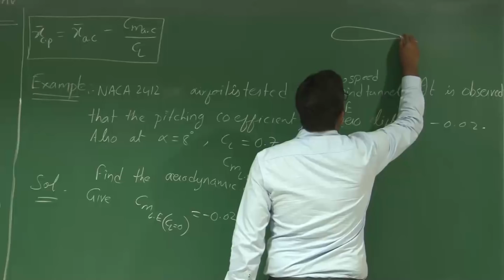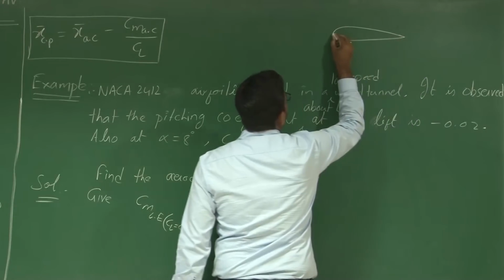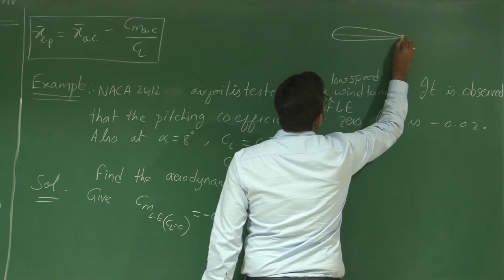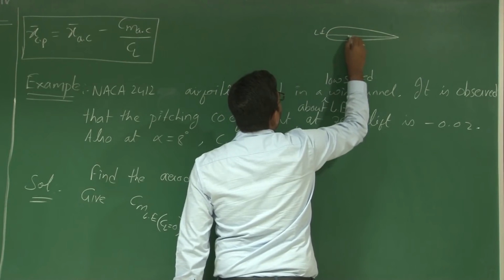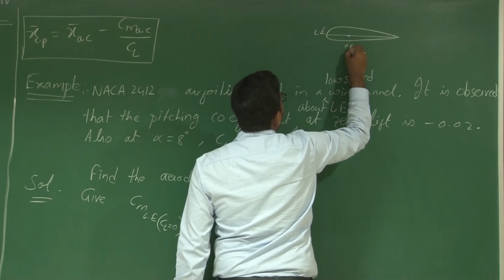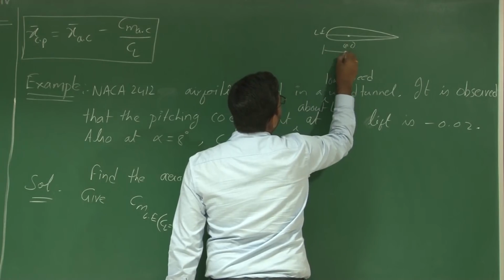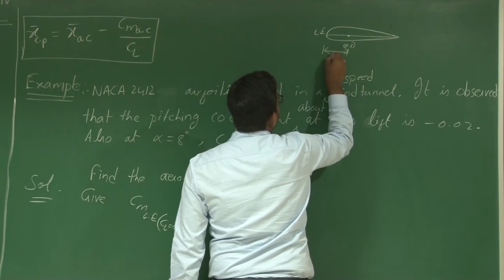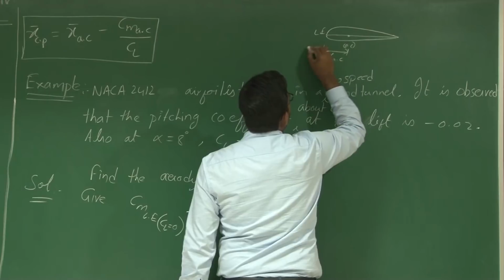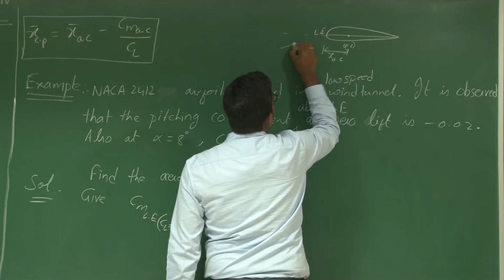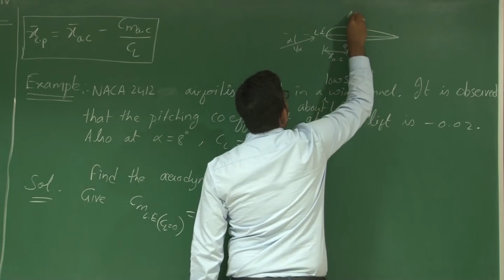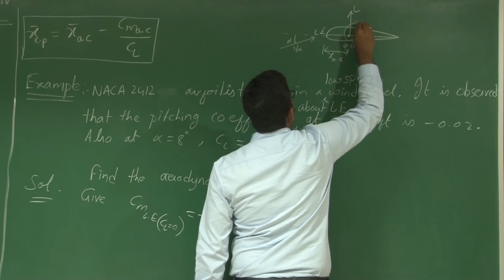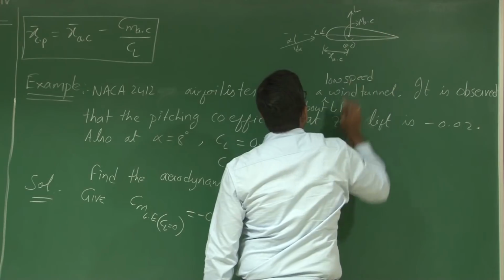Let us say this is our leading edge and this is my aerodynamic center. Let this distance be x AC. So with V infinity and alpha, we will have lift and moment about the aerodynamic center.